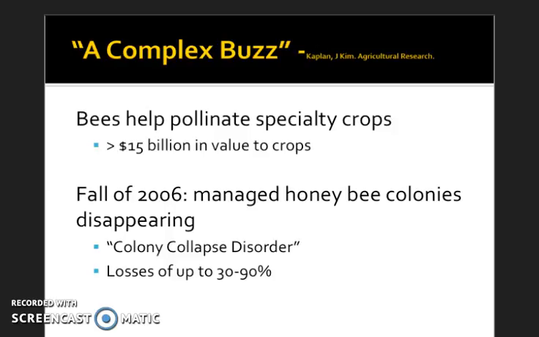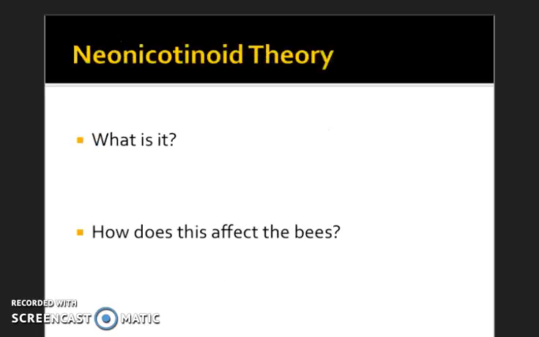In the fall of 2006, we began to notice managed honeybee colonies disappearing. This syndrome of disappearance of adult honeybees in a hive is called colony collapse disorder. Beekeepers reported losses of 30 to 90% of hives by winter 2006. And in the wintertime, it is expected colony losses will happen, but not to the extent to which it did.